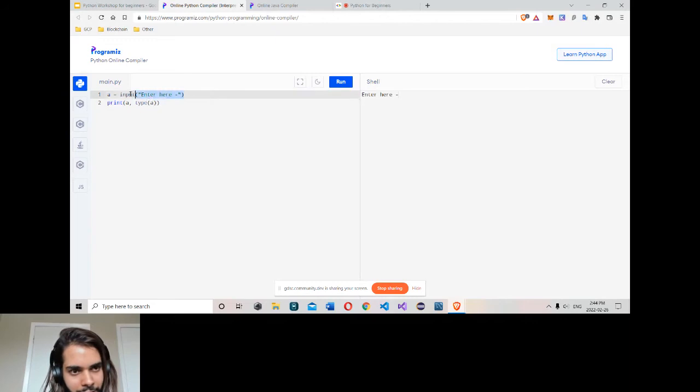First, the interpreter compiles the first line. It means take the input with this string, it shows me "enter here". I will type 22, and that's it, it shows me the output, the value 22.